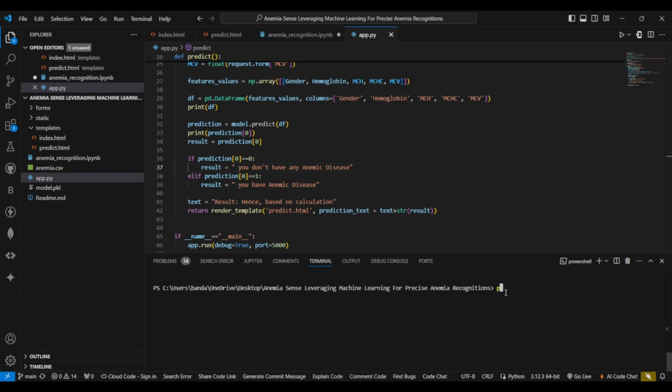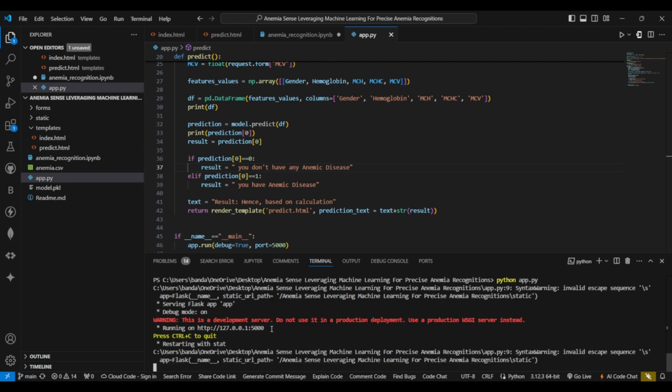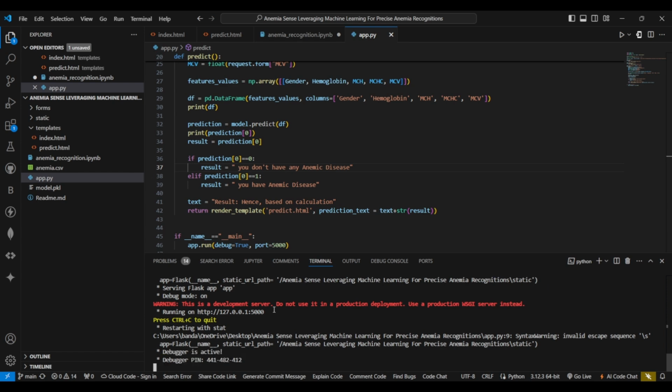The code that we use is python app.py. We'll be clicking on enter here in the terminal so that our file runs. It will take a few seconds to run. And here it is deployed successfully on this link. Now we will be opening this link to see whether our model predicts things correctly or not.